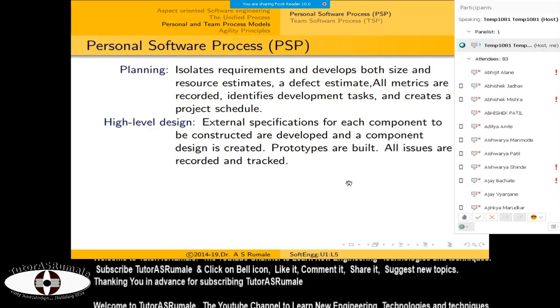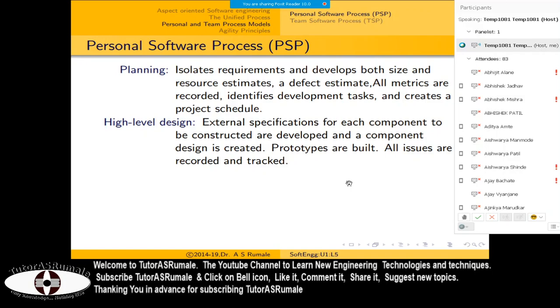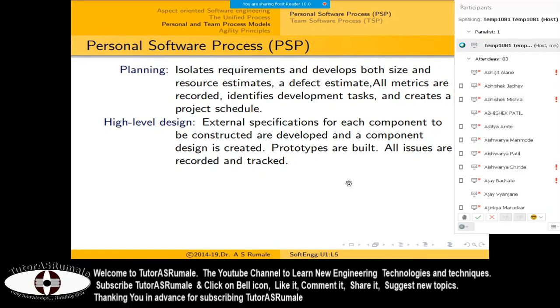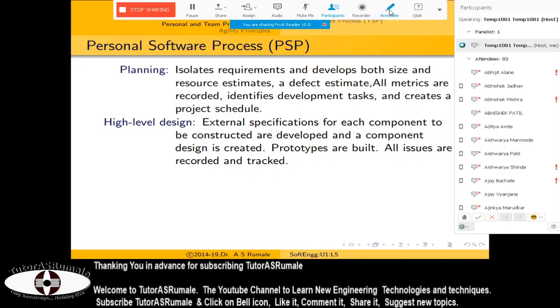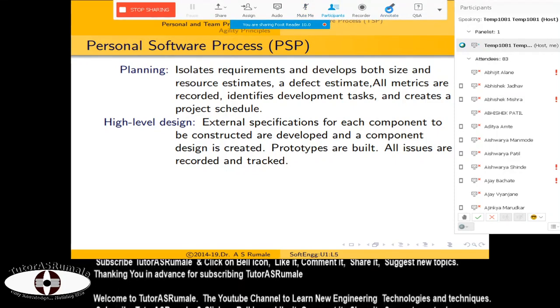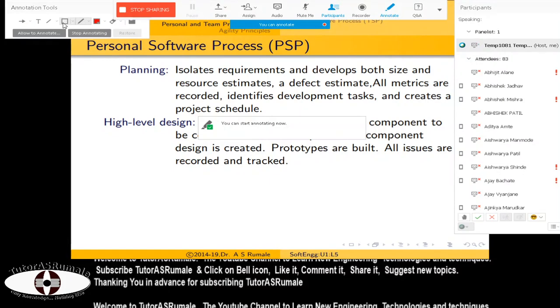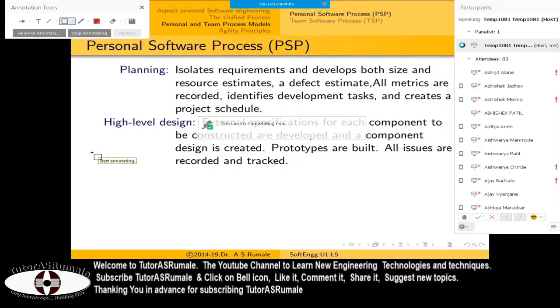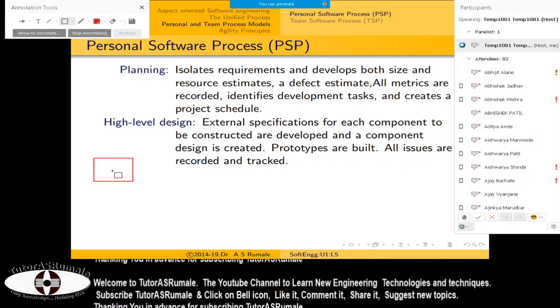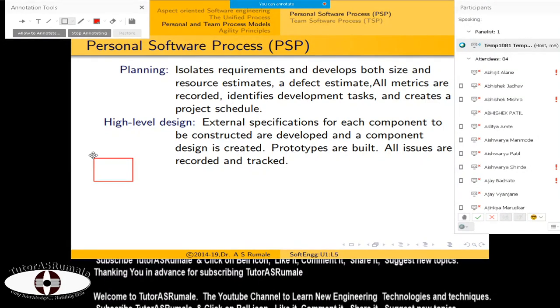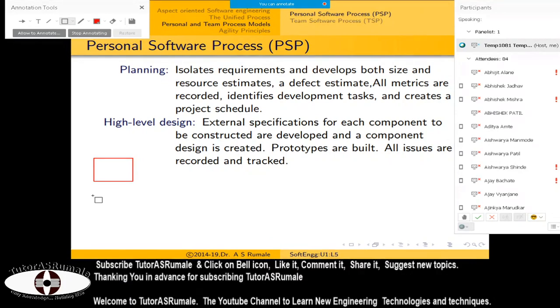Then you have to go for the high level design. High level design is a block diagram. Say you may have one block diagram, this is your software's main part, and for this main part you may have some sub parts.